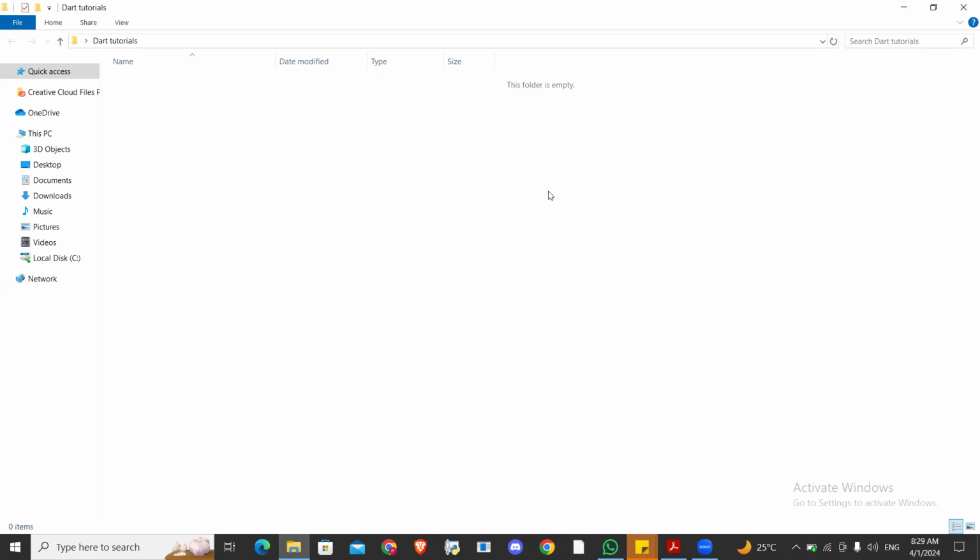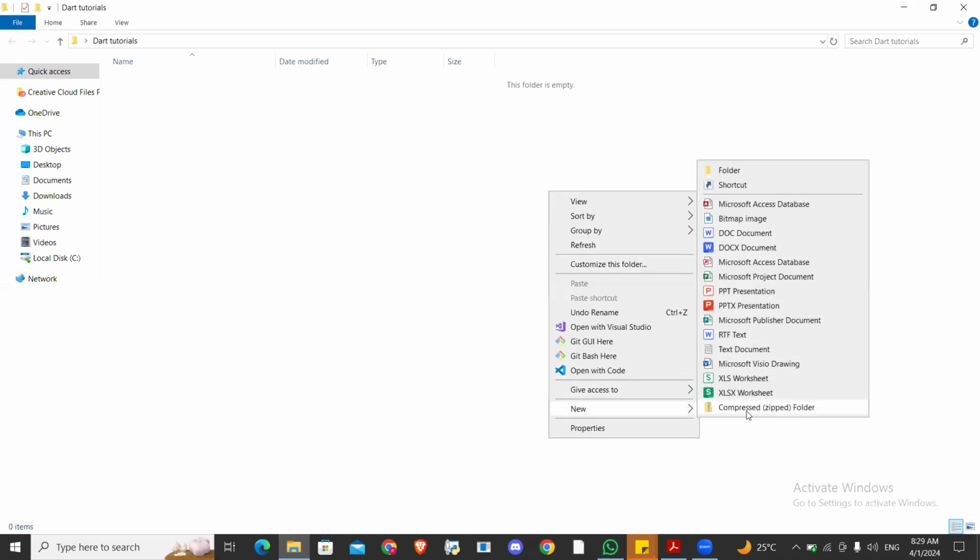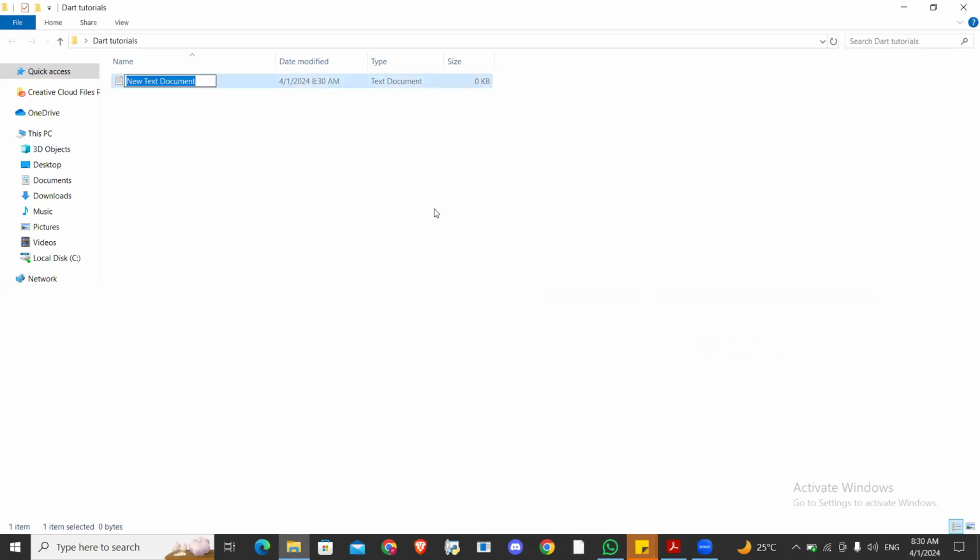So for us to create a single file, I don't want us to go to Visual Studio Code yet. I want us to just do this one. I want us to create a file, okay, create a file, and it's not a test document because we are going to, we're not going to create a test document, but I can create a test document and I can change, let me call it hello world.